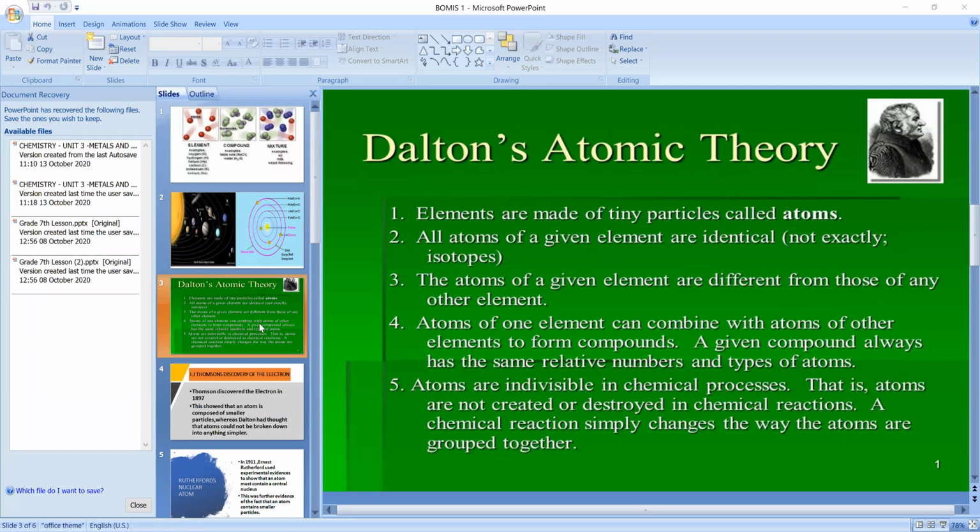Each theory has around 15 to 20 points, but not all of them are given in your course book or even in your textbook. Whatever is given for your particular class and grade, what is more important for you, those points only I'm stressing now. Please do not disturb in the middle, children. I'll explain all and clarify all your doubts.